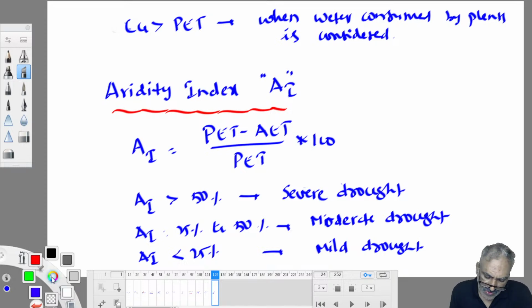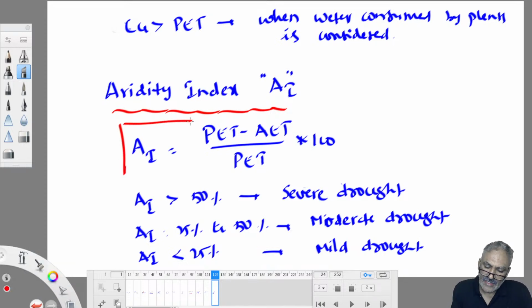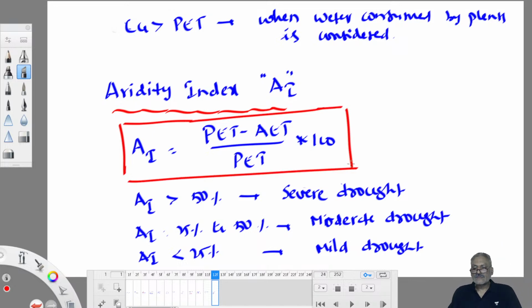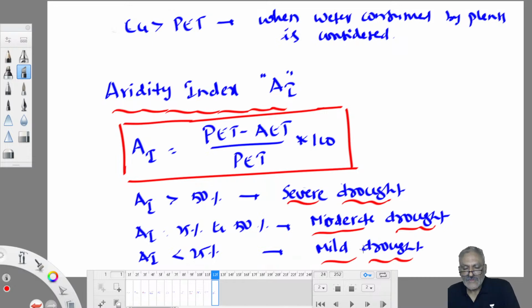Sometimes in the ESE exam they ask for this aridity index value. The aridity index is the basis for deciding whether that district or state is experiencing drought or not: severe drought, moderate drought and mild drought. That's all, sir. So let us work out a few numericals related to this topic.